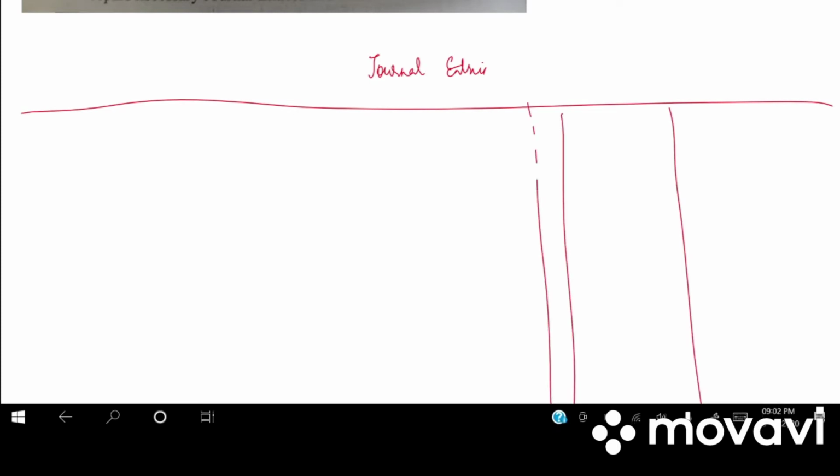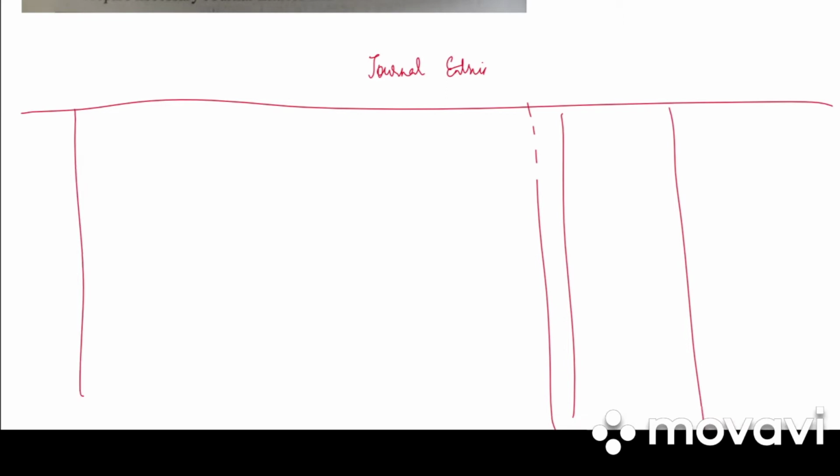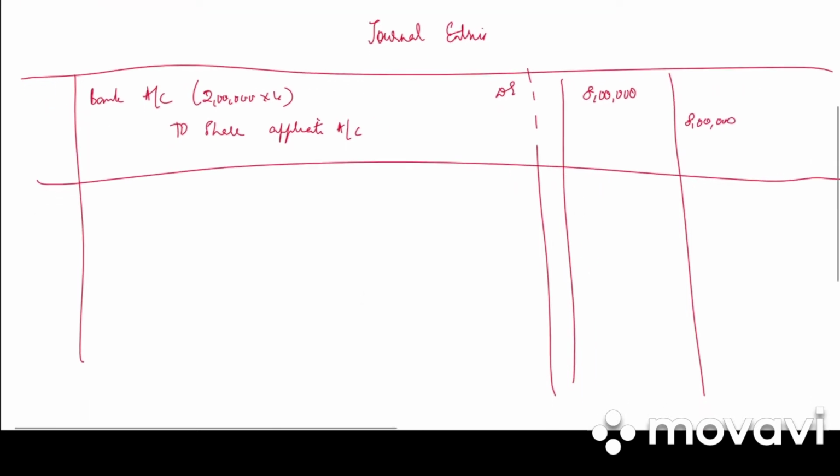So the first entry is application entry. Bank account debited to share application account. How much is it? 2 lakh into 4, that is 8 lakh debit, 8 lakh credit. Write the narration: money received on application.